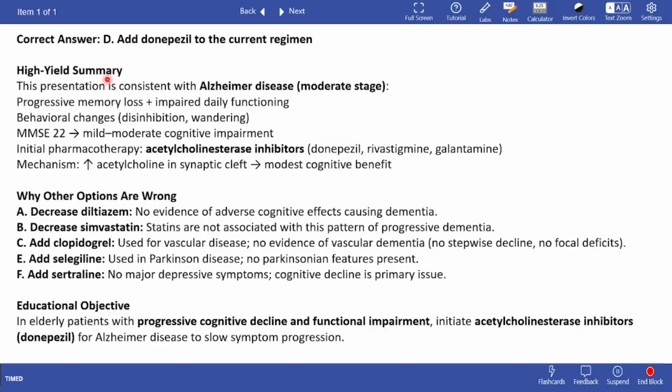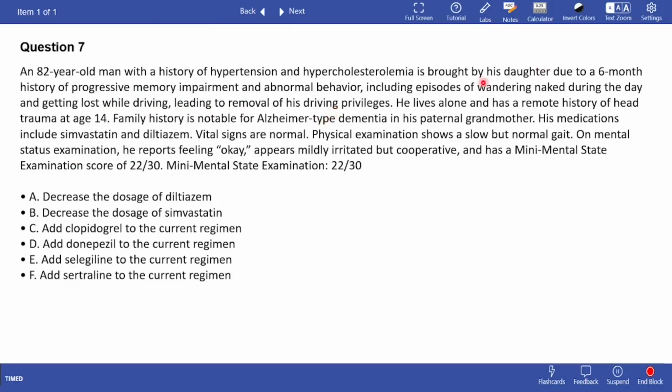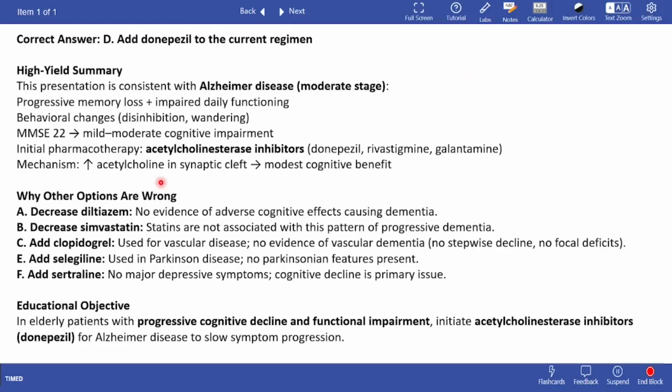Okay, so the correct answer is add donepezil to the current regimen. The reason being that the presentation is consistent with Alzheimer's disease, moderate stage, because you can see that he is having progressive memory loss and impaired daily functioning. You can see that he has progressive memory impairment and just getting lost while driving and all of these symptoms.